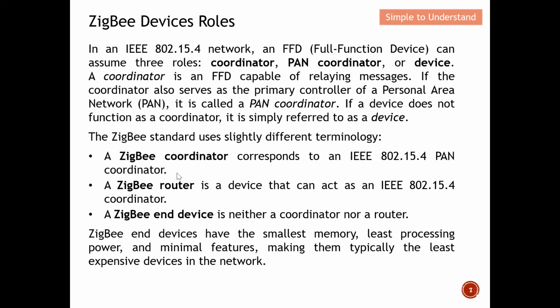Let me go through this so that you will be able to understand. The ZigBee coordinator corresponds to a personal area network coordinator. A ZigBee router is a device that can act as a coordinator, which is the router here. As for the ZigBee end device, it is neither a coordinator nor a router, which means that it's an end device, and later on I will show you a ZigBee architecture to explain the role of these three. The ZigBee end device has the smallest memory, least processing power, and minimum features, making it typically the least expensive device in the network, which I have just explained.